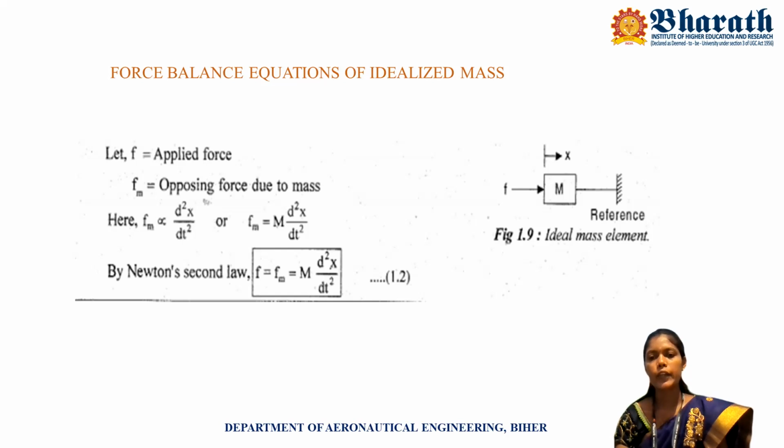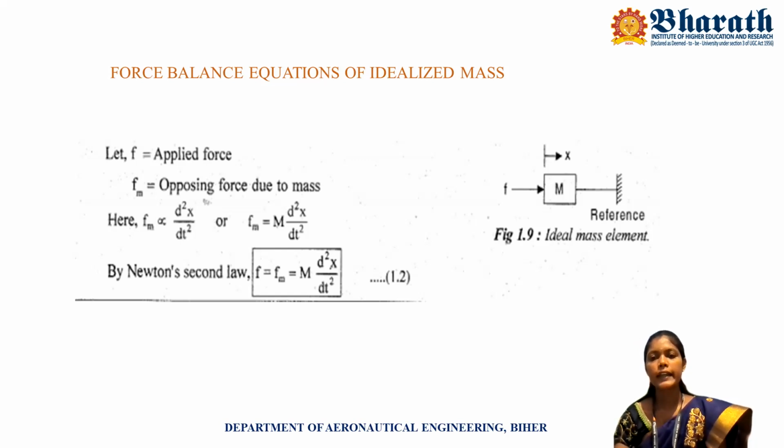The force applied onto the mass is F, and due to this force, the displacement acquired in the system is X, and Fm is the opposing force due to the mass. Here, the force applied onto the mechanical system is opposed by the mass, so the opposing force due to mass is considered as Fm.